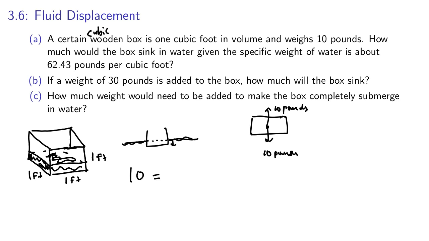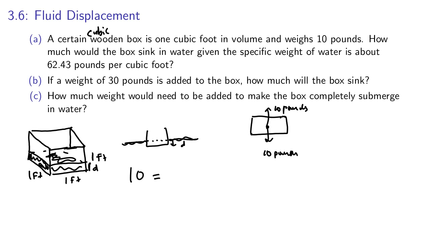So the volume we can find as being this unknown height, maybe instead of x for our unknown, we'll use a d for depth. So the depth here that the box sinks, that depth will be this force, 10 pounds. So we'll have the volume of water.